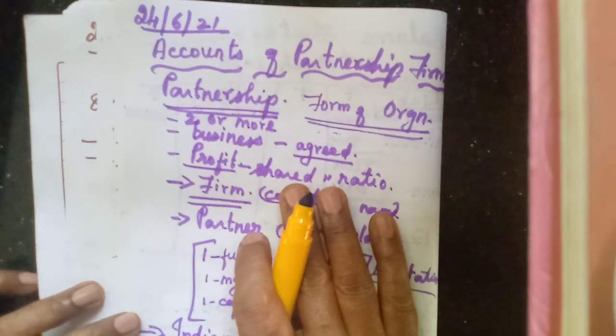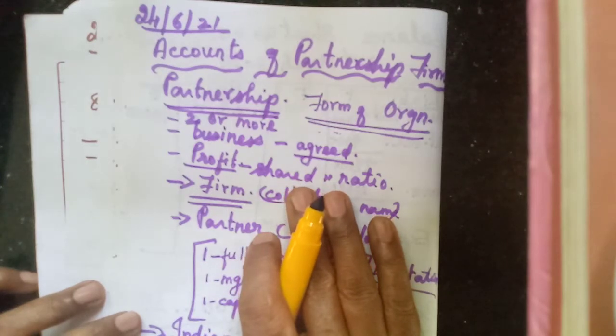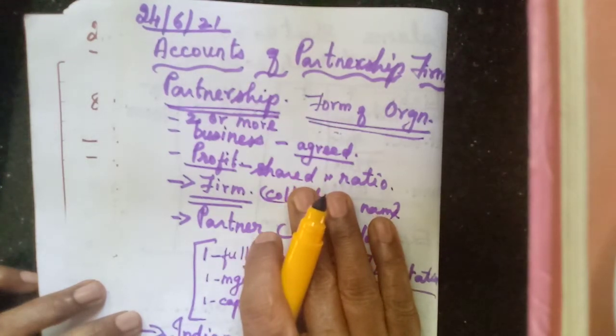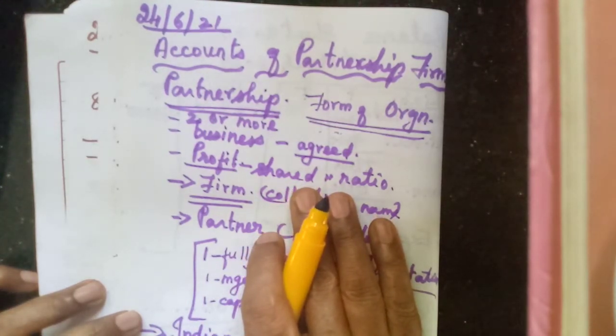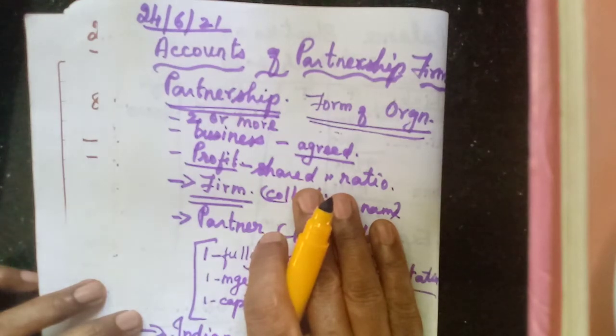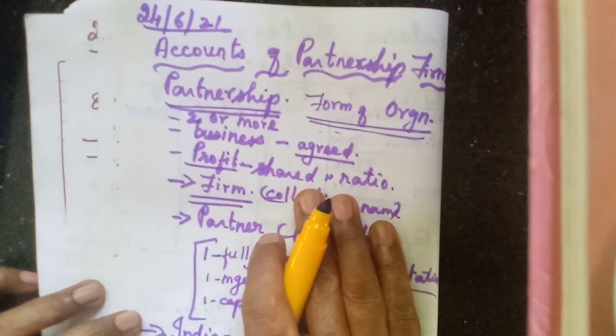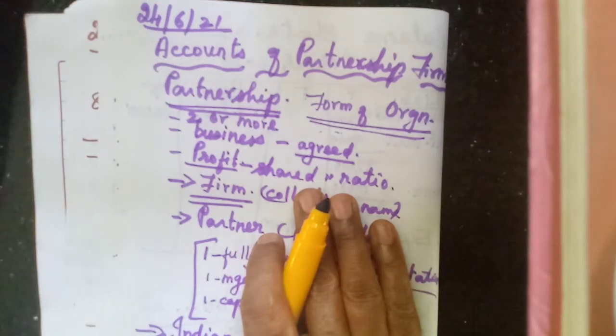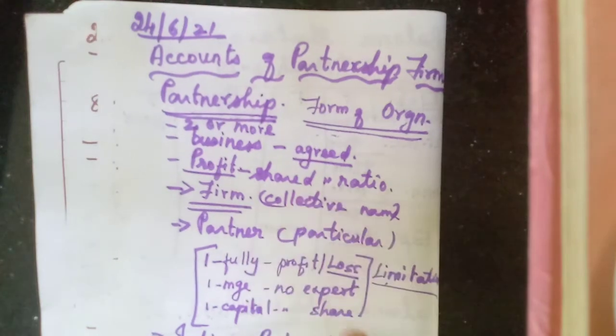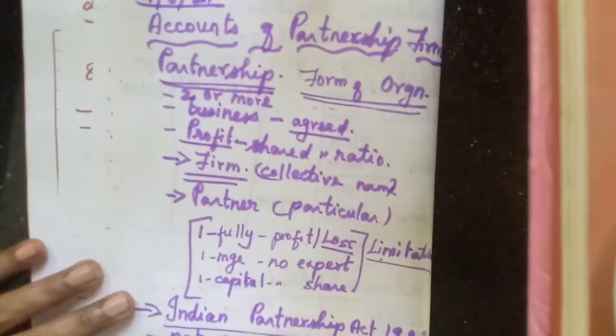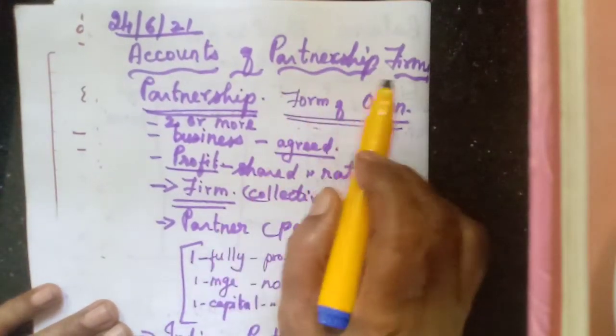So, in accountancy, I have completed 2 chapters. Third chapter also I have completed some portion. But from July 1st onwards, they have started the new YouTube channel. So I have planned to teach you the third lesson once again. For reference, at least you will have this lesson from the beginning onwards. So I am planning to teach you from the beginning, accounts of partnership firms.